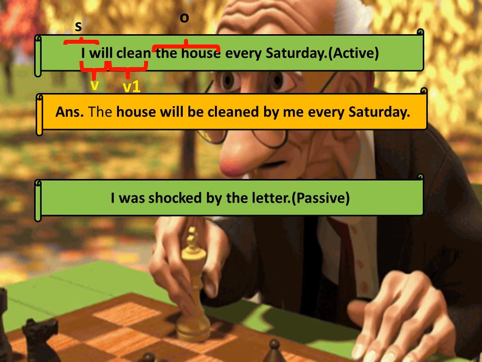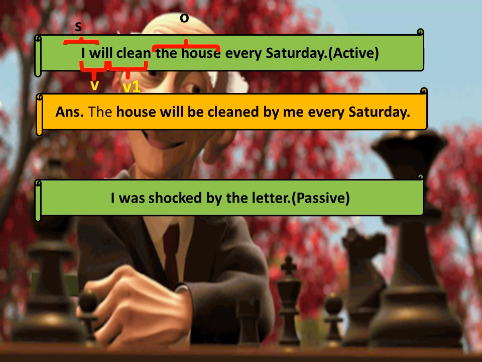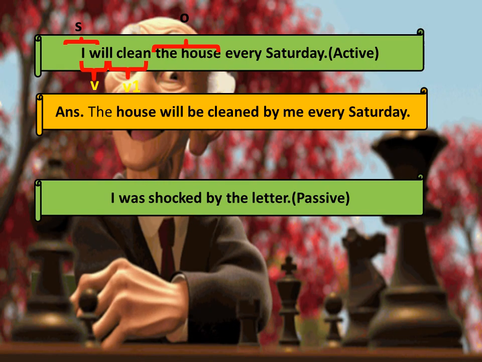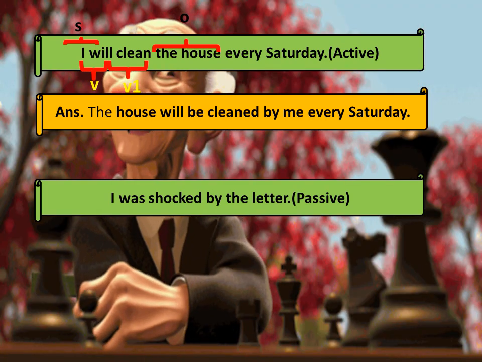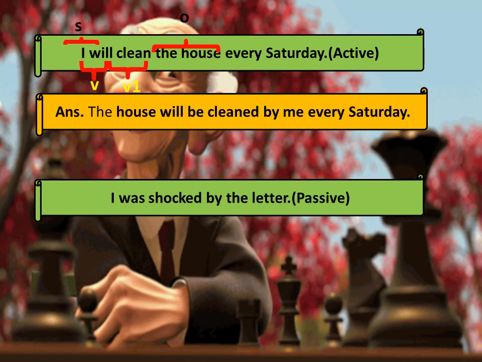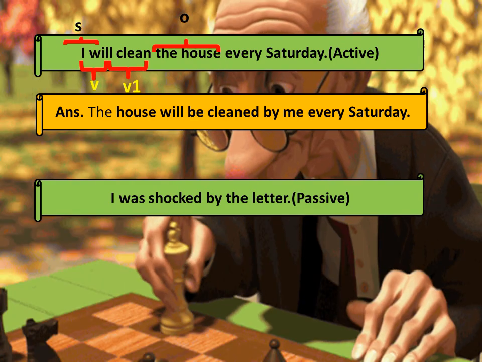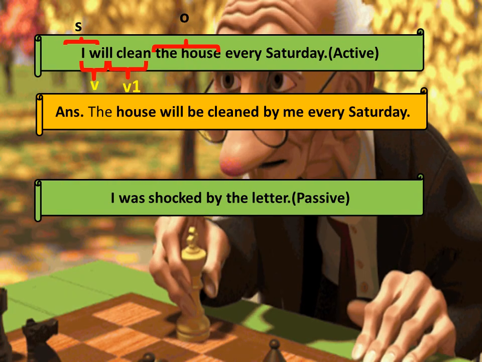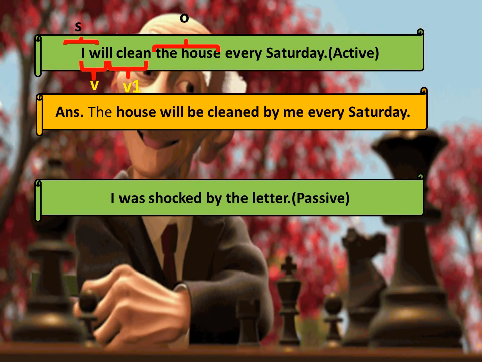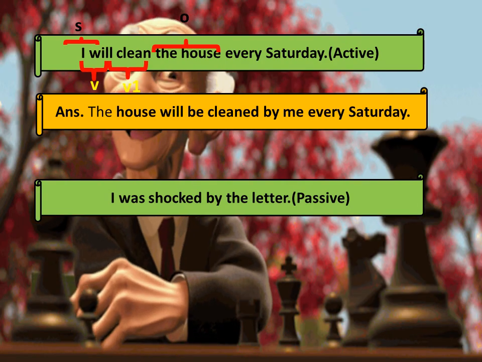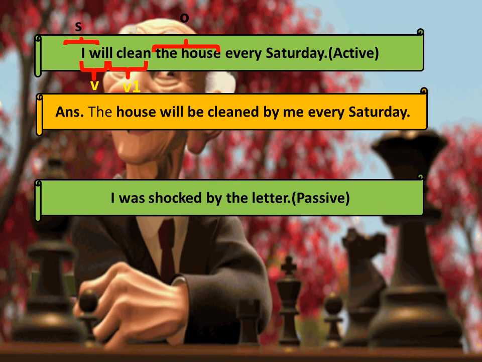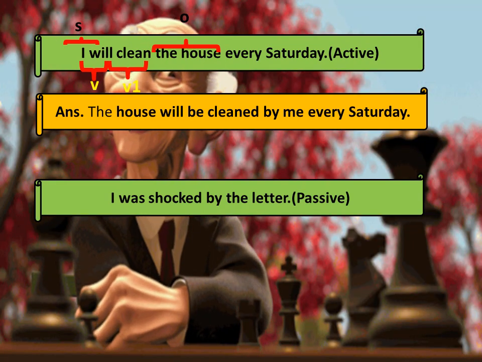See, the object is coming into the subject place. The house, will is the modal verb, along with it what is coming? The helping verb be, and clean is being changed to V3 form, cleaned. I told you, whichever form the verb may be, it will be converted to its V3 form in the passive voice. Now the subject will come, and it will also have by along with it. By, and the pronoun will change from I to me in the passive voice, by me every Saturday. So this is the conversion from active to passive voice.